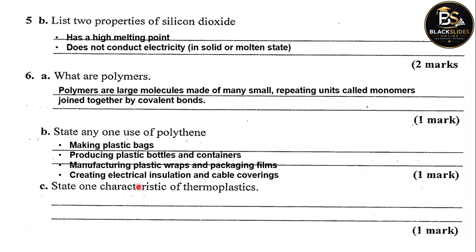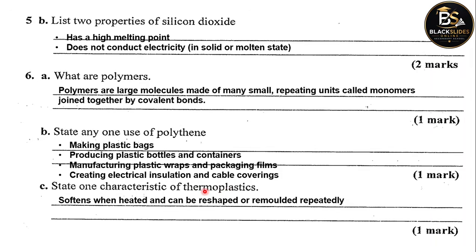State one characteristic of thermoplastics. Remember, there are two types of plastics. We have thermosoftening plastics and thermosetting plastics. One characteristic of thermoplastics is that it softens.